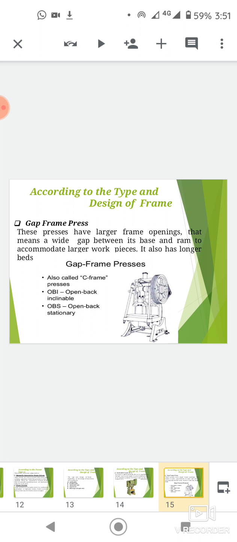These presses have larger frame opening, that means a wide gap between its base and ram to accommodate larger workpiece. It also has longer beds, also called C-frame presses. OBI means open back inclinable press.